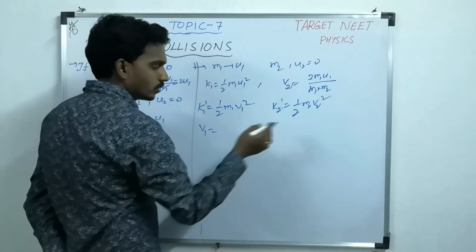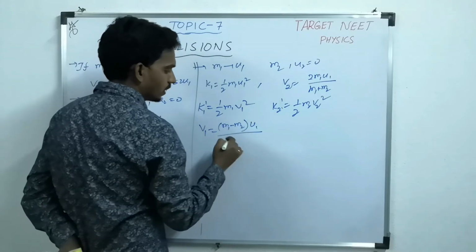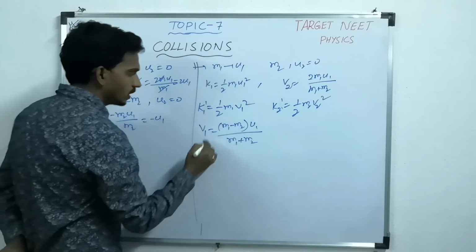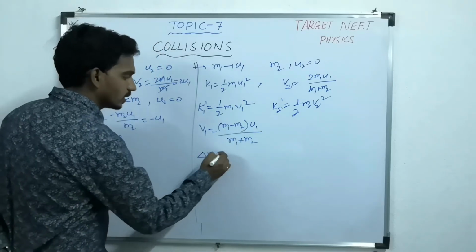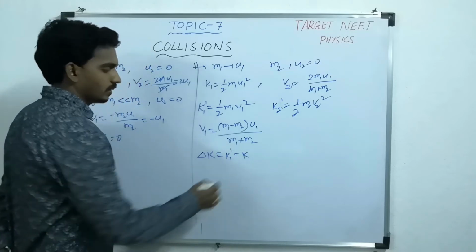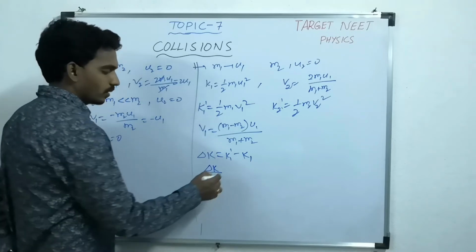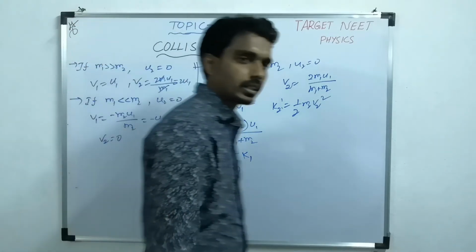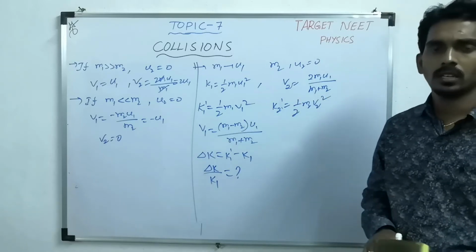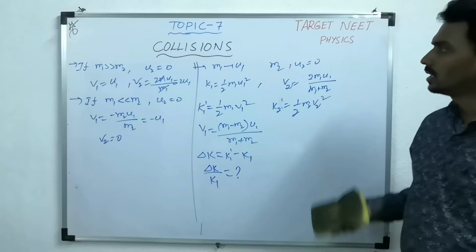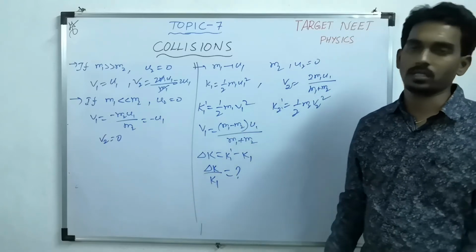In that, if you take u2 term 0, then (m1 minus m2) times u1 by (m1 plus m2). So what is the final kinetic energy? Half m1 v1 square. So what is the change in kinetic energy? Final minus initial. Now what is the fractional change in kinetic energy? Delta K by K1. This you will get fractional change in kinetic energy. They will also ask this kind of questions. So this is all about what? Head-on elastic collision.